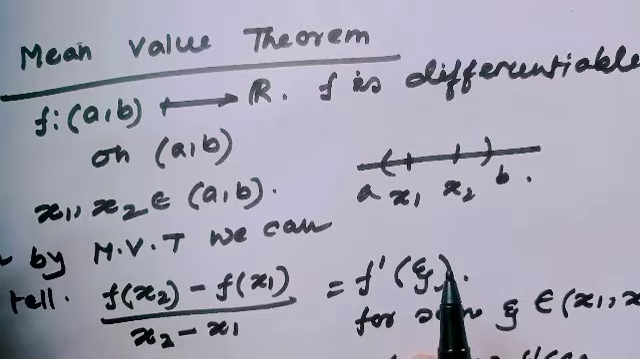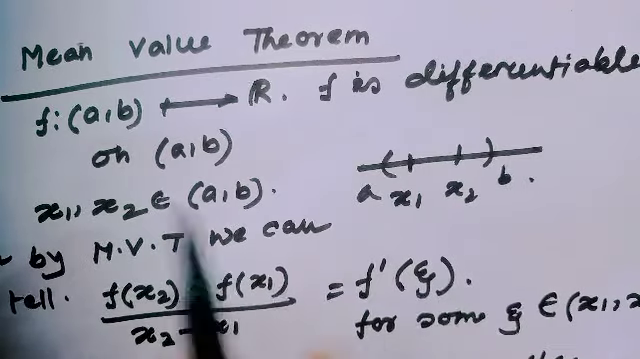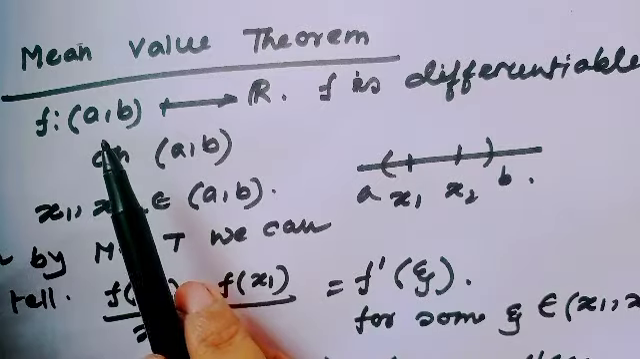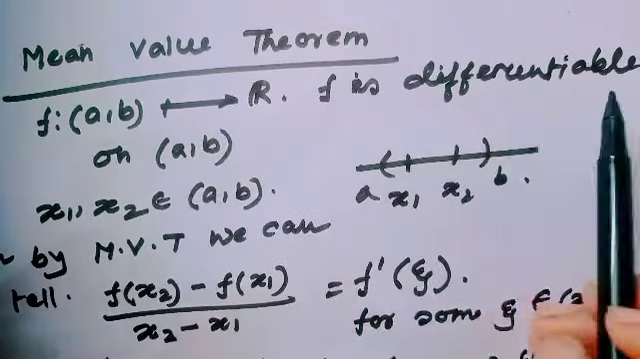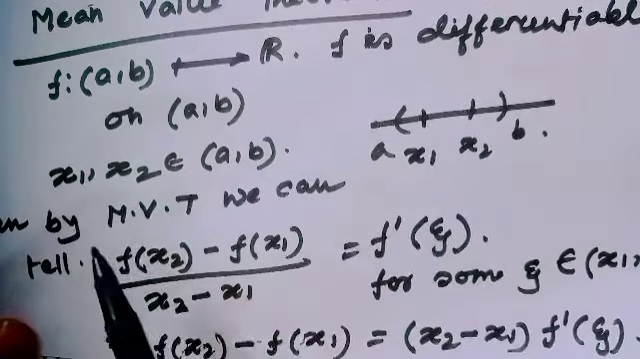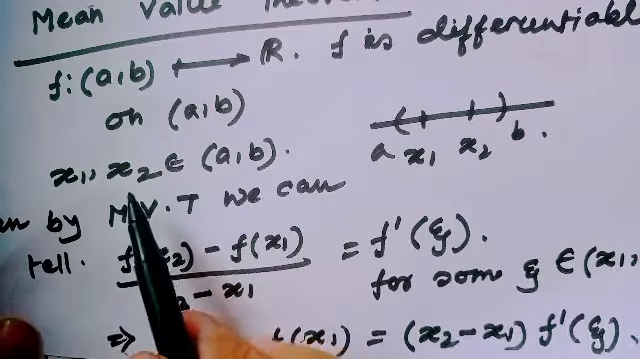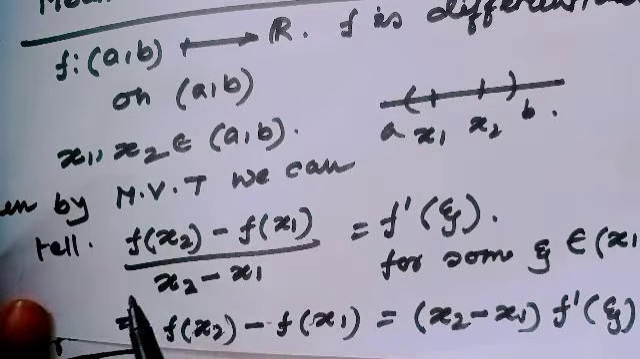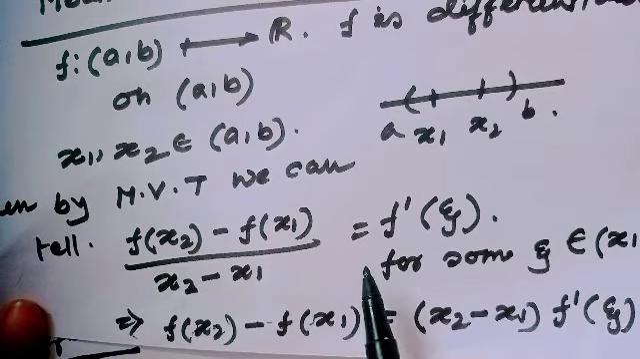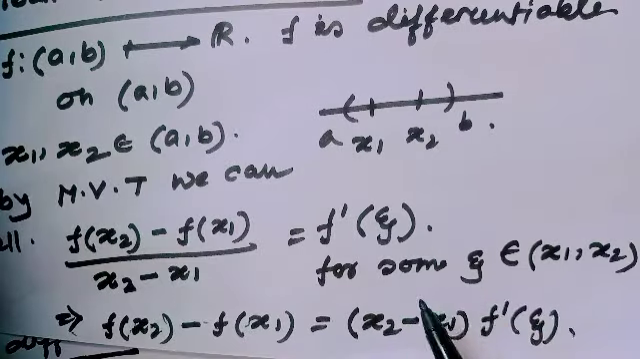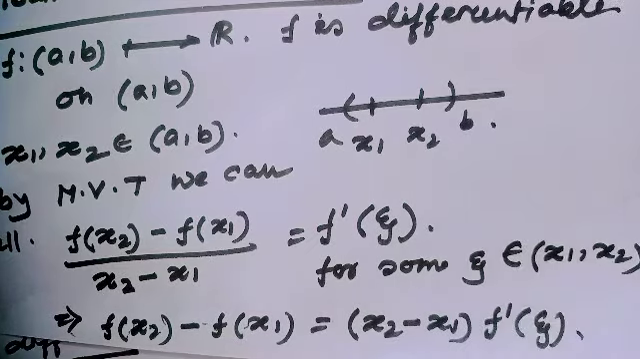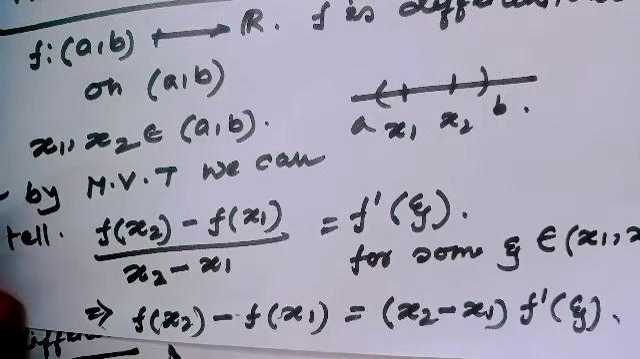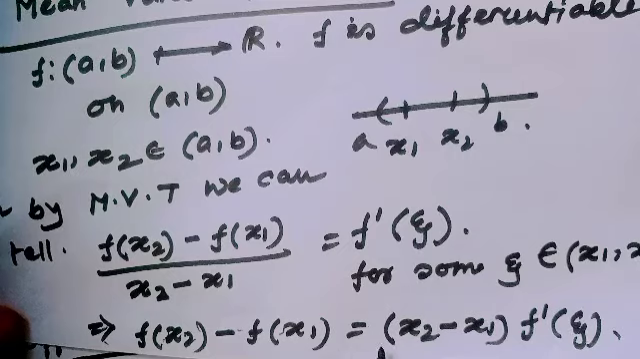At first, let's recall the mean value theorem in one variable. Consider f a function from open interval (a, b) to R, which is differentiable on (a, b), then consider two arbitrary points x1, x2 in the open interval (a, b). Then by the mean value theorem, (f(x2) minus f(x1)) over (x2 minus x1) equals f prime of xi, for some xi belongs to (x1, x2), and that implies f(x2) minus f(x1) equals (x2 minus x1) times f prime of xi.